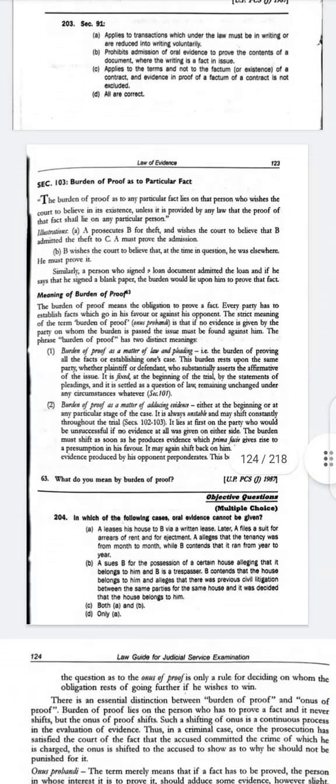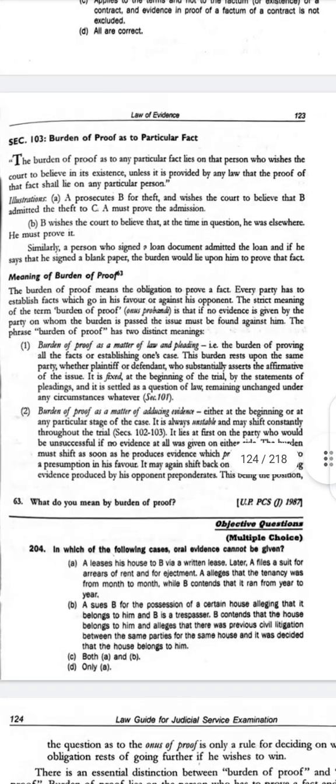Burden of proof is nothing but an obligation to prove. You know that if a party asserts something in front of the court, then that party has to prove that fact in front of the court. Burden of proof is also called onus probandi. It means that if no evidence is given by the party on whom the burden of proof lies, then the issue goes against him.